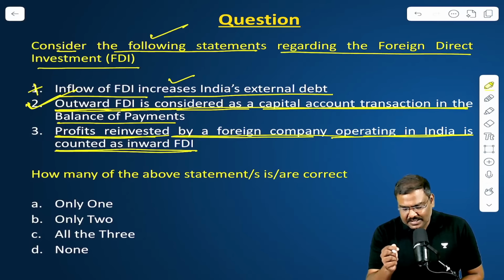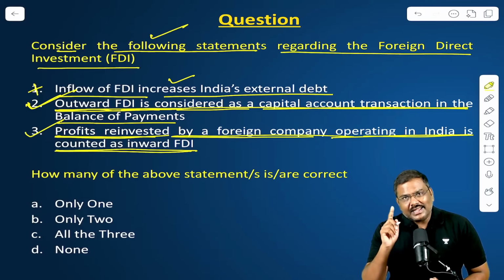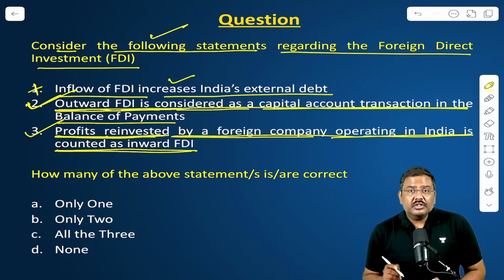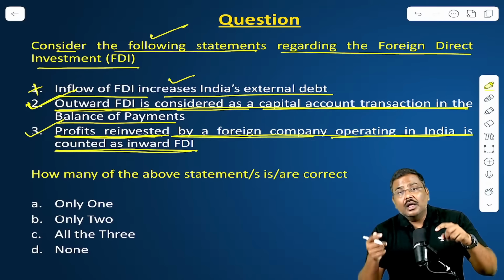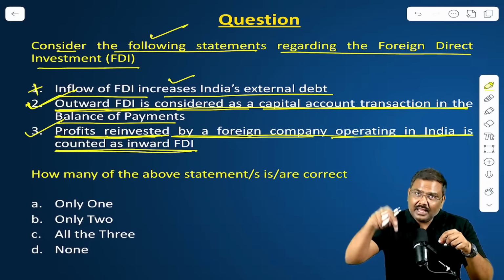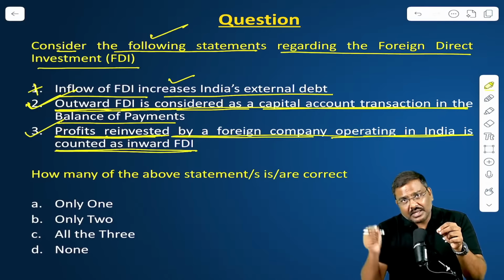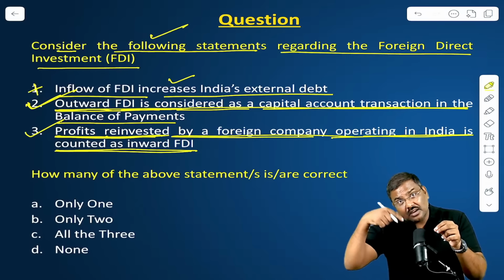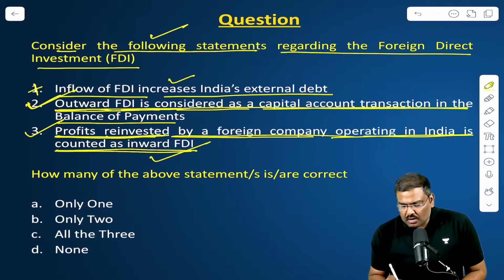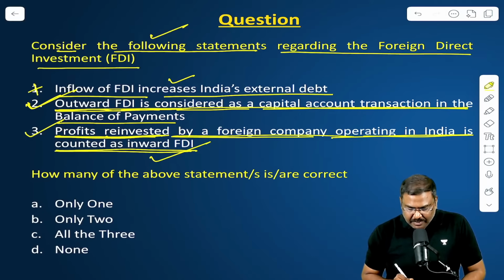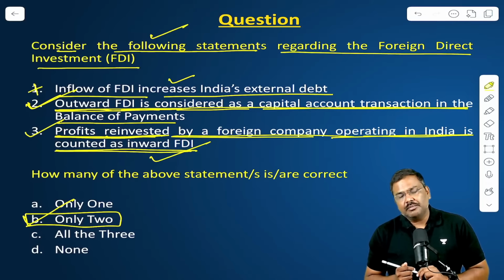Third one, profits reinvested by a foreign company operating in India is counted as inward FDI. Slightly technical statement, but the statement is correct. Please make a note of it. The profits which are generated by foreign companies operating in India, if they invest that in India, RBI counts this as part of inward FDI. Third statement is correct. Right option is option B. Only two of the statements are true.